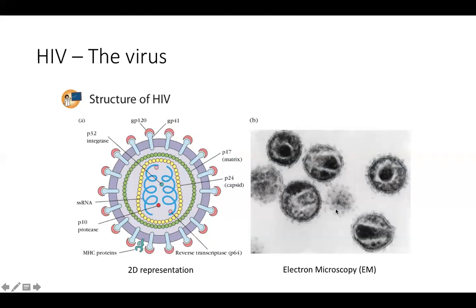This is how it appears under the electron microscope. Now viruses are submicroscopic. You cannot observe anything under the light microscope, but through a scanning electron microscope, you can see this. These are the spikes. If you look closely, you can see the glycoprotein spikes coming out from the envelope, and then enclosing the nucleocapsid.